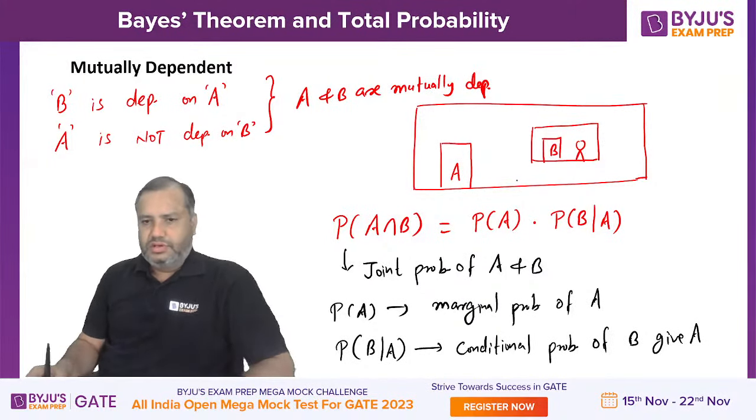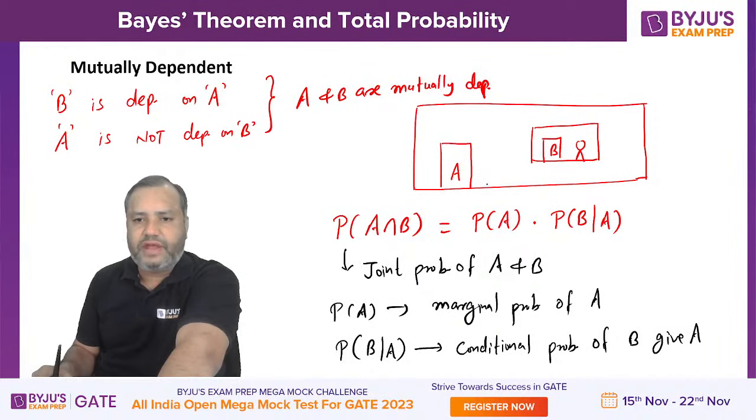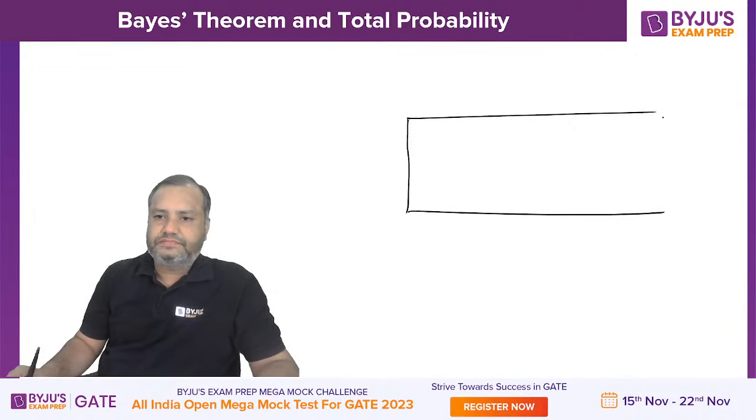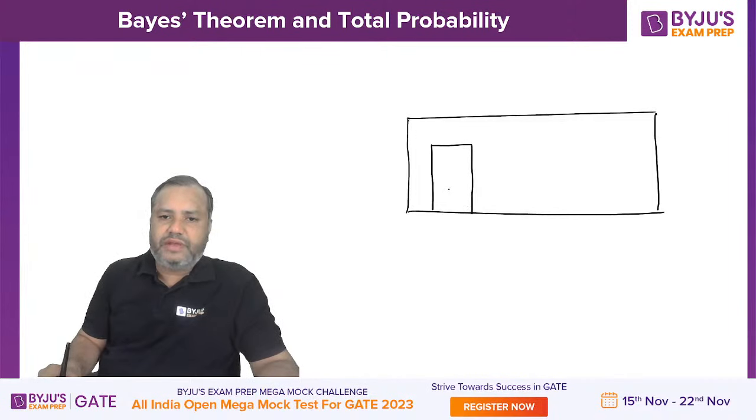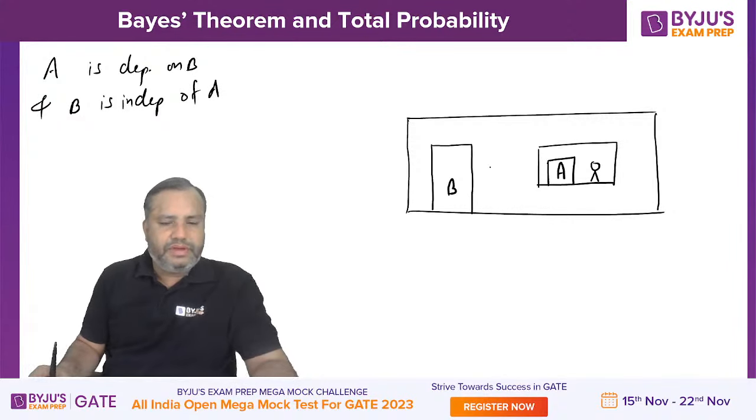If I just change the scenario of A and B, this is the big premises whose entry gate is named as B. There is a small room inside it whose entry gate is named as A. If someone is here, then we can say that this time A is dependent on B and B is independent of A. What is B? B is independent.